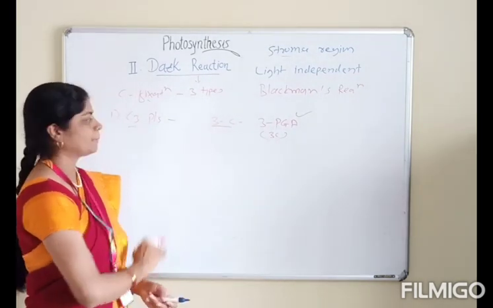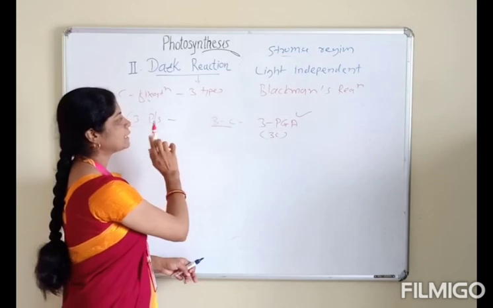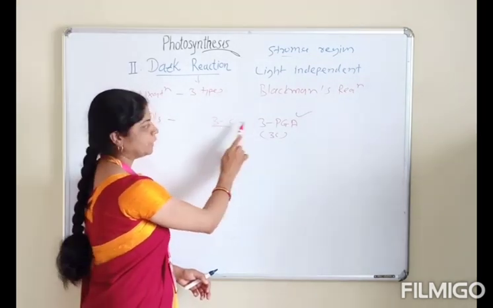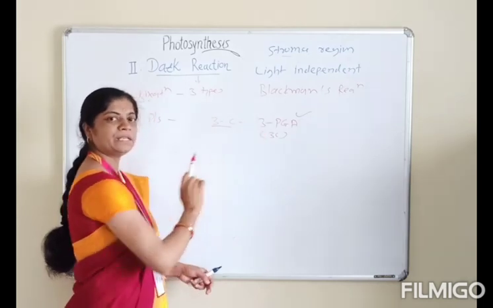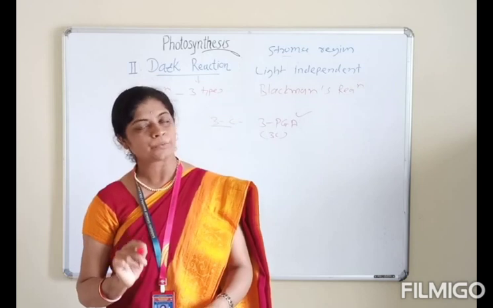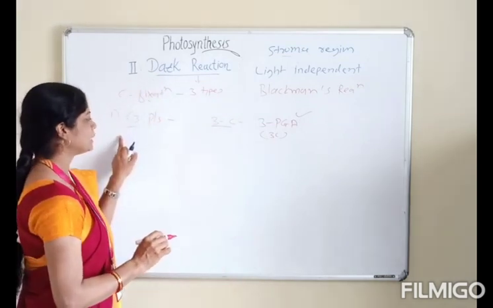C3 plants are the plants which operate the C3 cycle, in which the 3 carbon compound 3-phosphoglyceric acid is the first stable intermediate in the CO2 fixation process, hence they are called C3 plants.